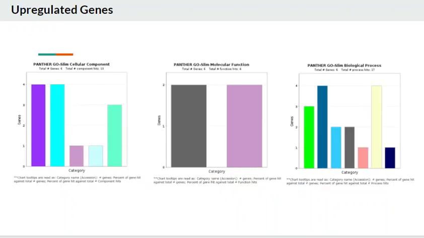Similarly, among the upregulated genes, binding and catalytic activity were found common for molecular function. And for the biological process, cellular process and response to stimulus were categorized as the processes with the most hits. Now, comparing this with the downregulated genes, all 12 GOI appear to have some role in binding and catalytic activity and are commonly characterized under cellular process and response to stimulus. Therefore, we can infer the regulation of these genes to have an effect on various cellular activities.